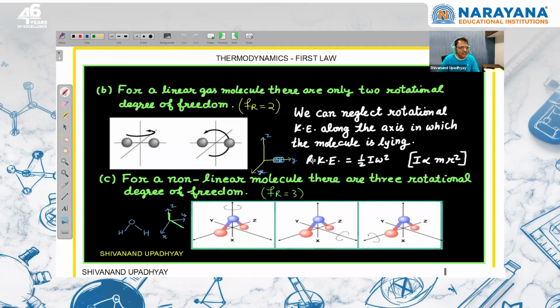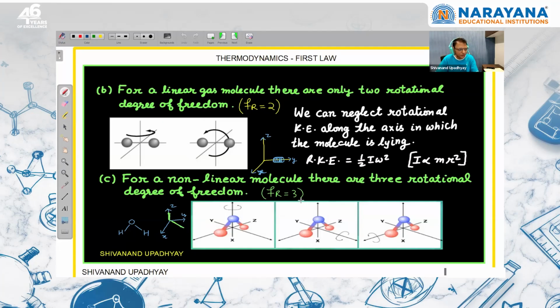Rotational kinetic energy is equal to half I omega square, and I is directly proportional to m r square. Because of the small mass and very small r along this line, the center of mass line, there is no contribution to kinetic energy, but perpendicular to that there will be two. So the degree of freedom will be 2.